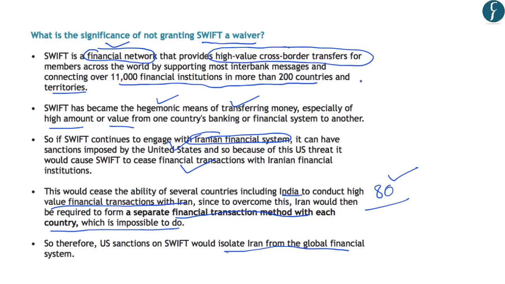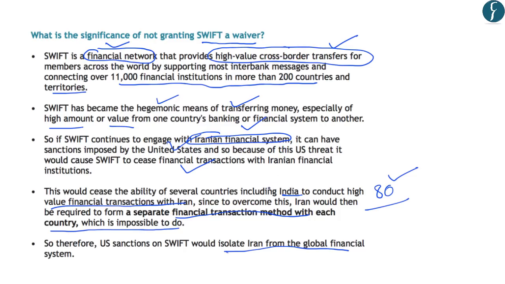So hopefully until now you have understood that SWIFT is a financial network which involves high value and high amount of cross-border financial transactions. Further, it has become the dominant means of transferring money from one banking system to another banking system, or one financial system to another financial system. And presently, SWIFT is engaging with the Iranian financial system. However, under the threat of US sanctions, SWIFT will cease to operate with the Iranian financial system.